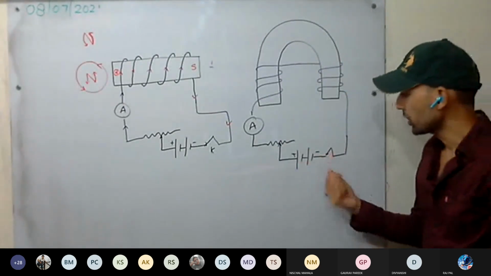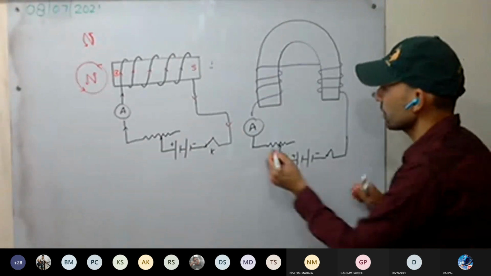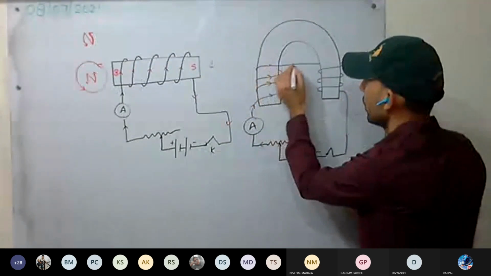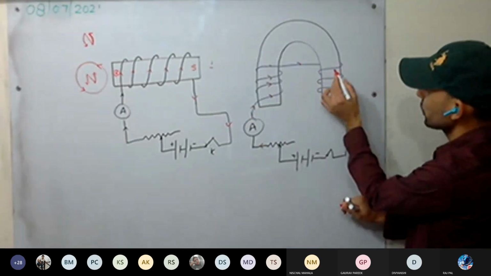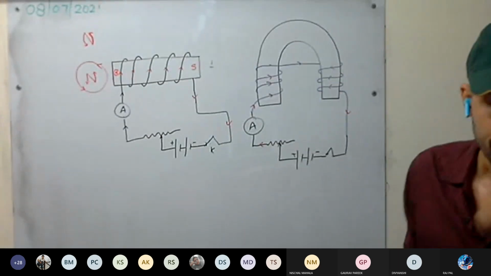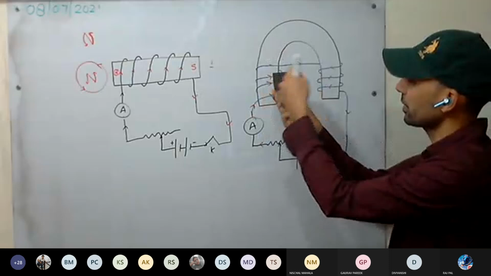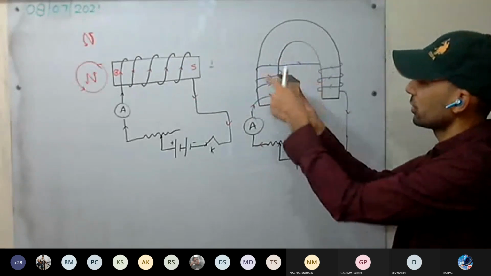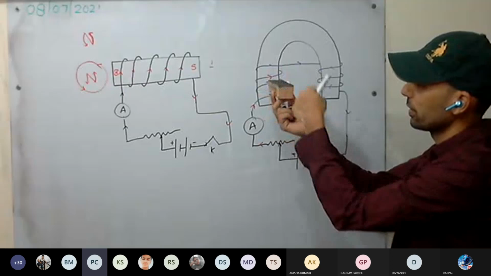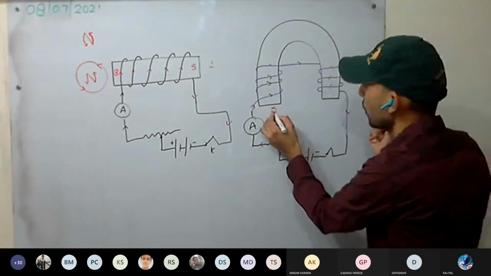Now, as we switch on the battery, what will happen? Current will flow in this direction, and this direction. It goes there, goes on back, comes forward. This direction will go on back, yes or no? Here the current will be flowing through this side arm like this. So which pole will be induced? Which pole will be here? Current is flowing like this. It is clockwise. Clockwise means South pole. So we have the south pole here.